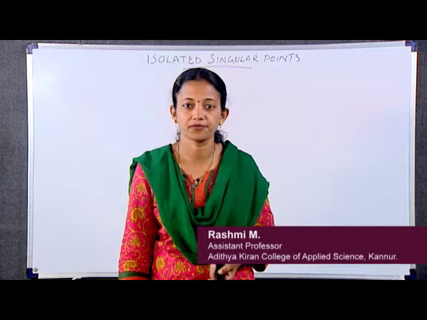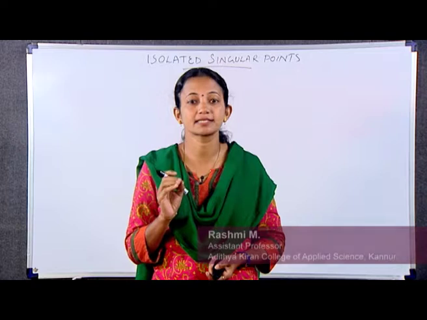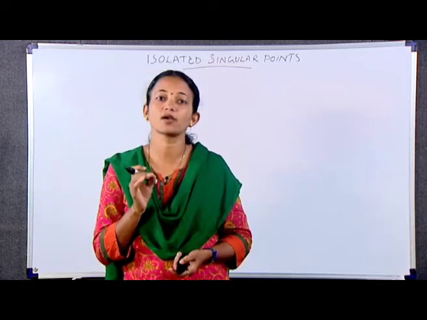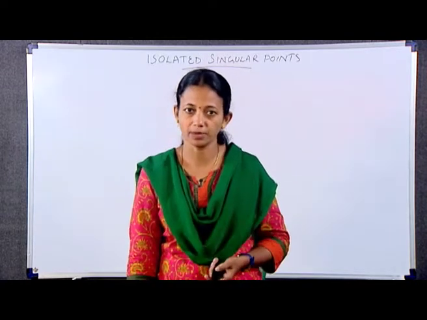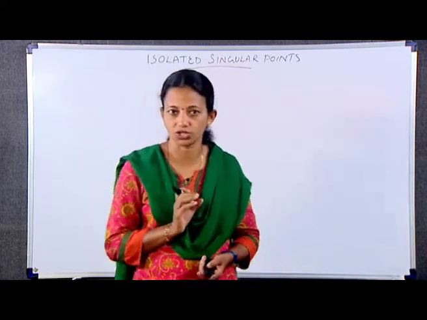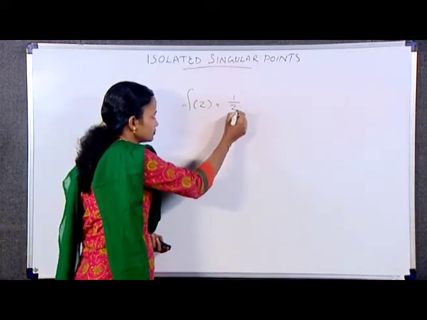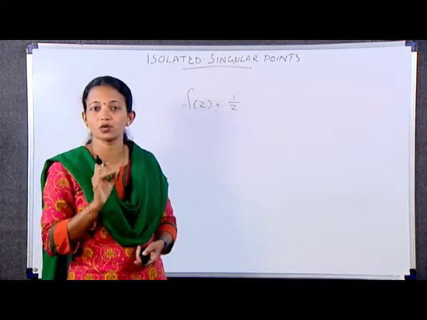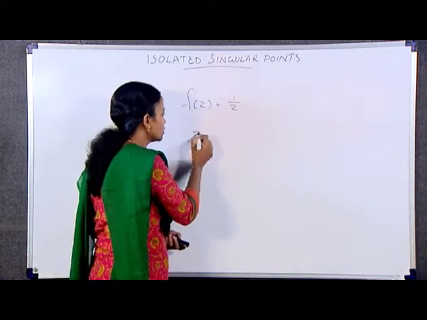If a function f fails to be analytic at z0 but is analytic at some point in every neighborhood of z0, then z0 is called a singular point of the function f. For example, verify that 0 is a singular point of the function f(z) = 1/z. The reason is that the function f(z) = 1/z is not analytic at the point z = 0.